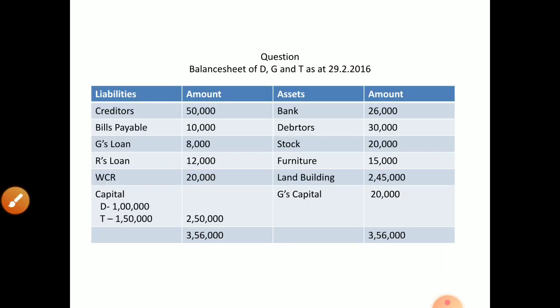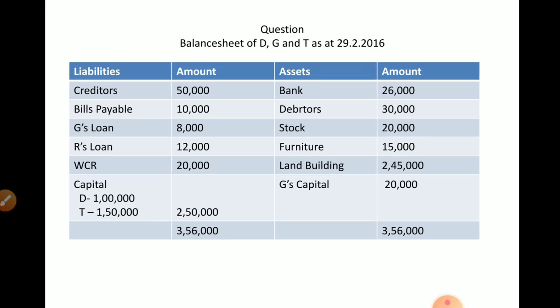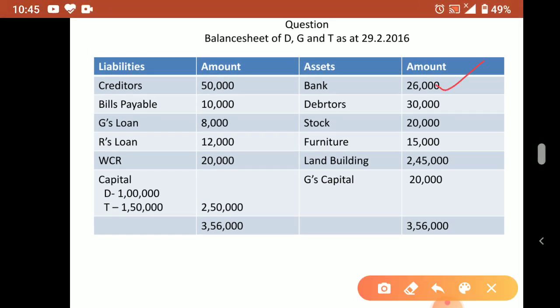Okay. Now one question we'll discuss. In this question, there will be some assets and liabilities, then reserves or something, provisions, then capital. So here the items one by one: bank, debtors, stock, furniture, land and building. G's capital. See here, D, G, T are the partners. Three partners are there, D, G, T.